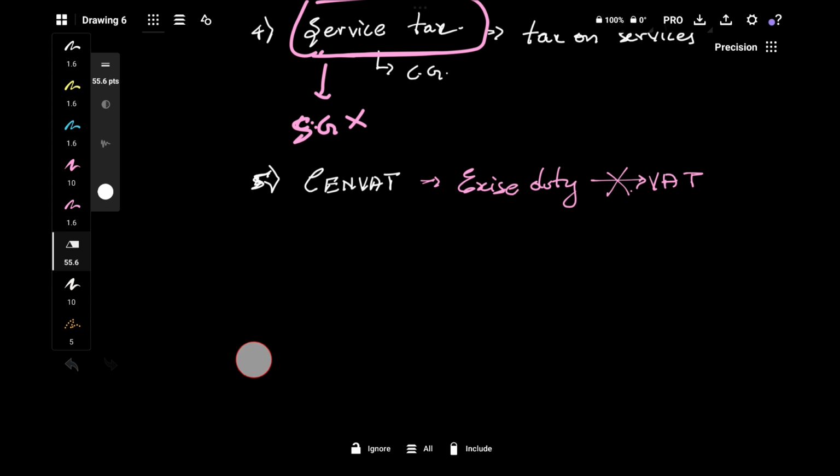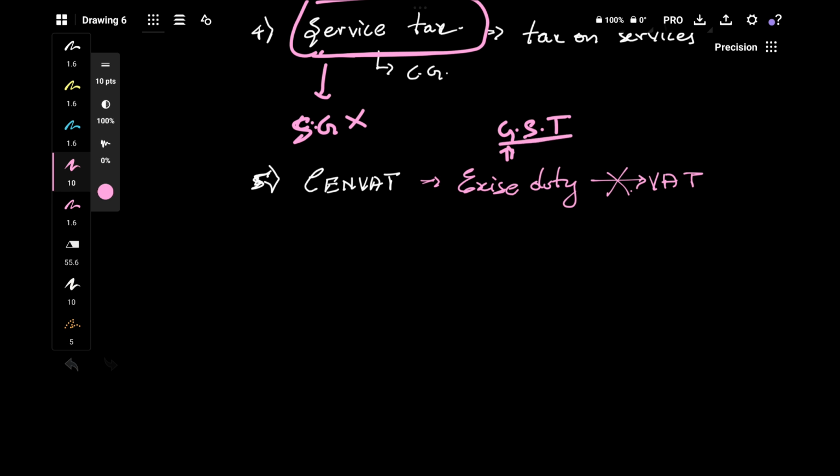So in GST, it will pass anyway. Why? Because here there is GST. Now it is not called excise duty. GST is a tax on manufacture now, and GST is also a tax on sale now. So here it is GST, here it is GST. So the credit can be passed right now. There is no problem in GST. Now can you understand how terrible the earlier taxation system was?